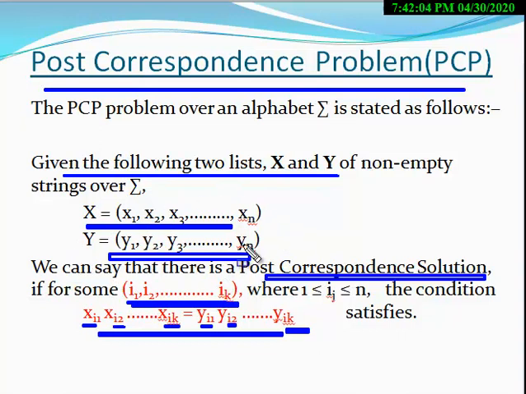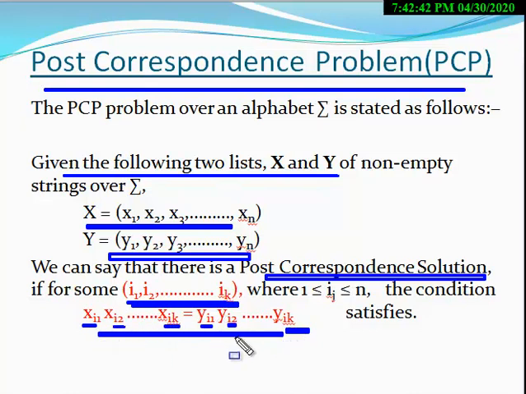So in this problem you are given two sequences of the same length. You have to find such an index order which satisfies these conditions. In the condition you have to note that the index of X and index of Y at the respective position must be the same. If here i1, then here i1, here i2, i2, i3, i3, up to ik and ik.